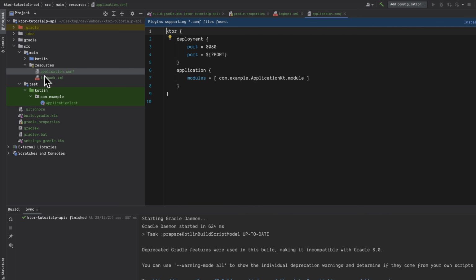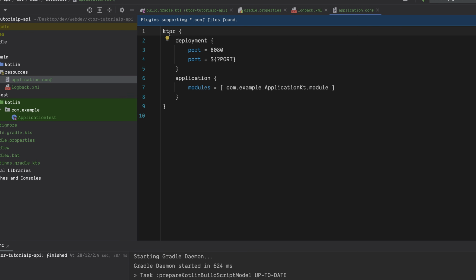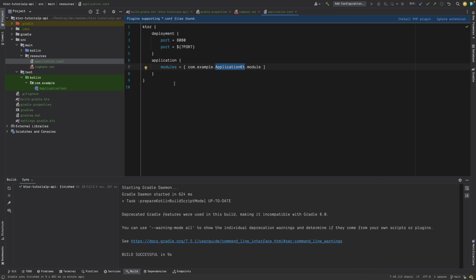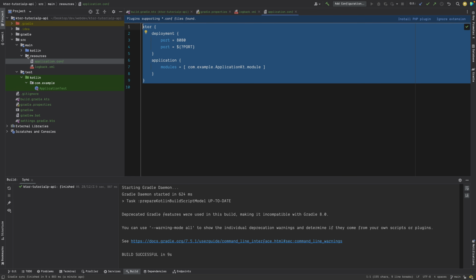So now, rather than having a code configuration, we are using a file configuration. Basically it says Ktor deployment here. It specifies the port 8080 and the modules itself, application kt.module. That's it. Which means that it will be removed from the application part, which we will just see.